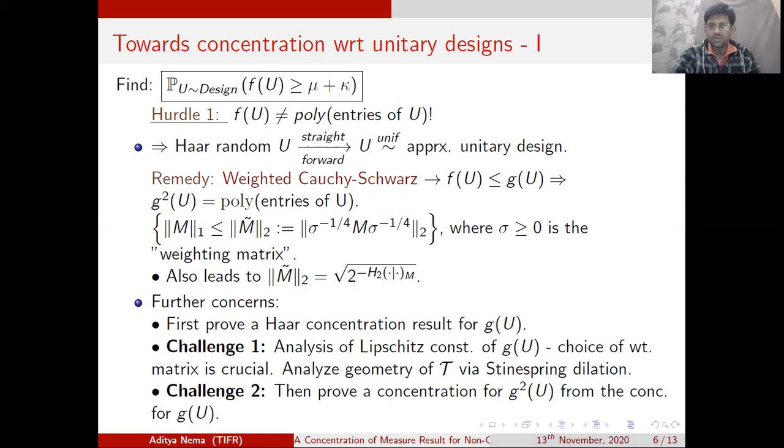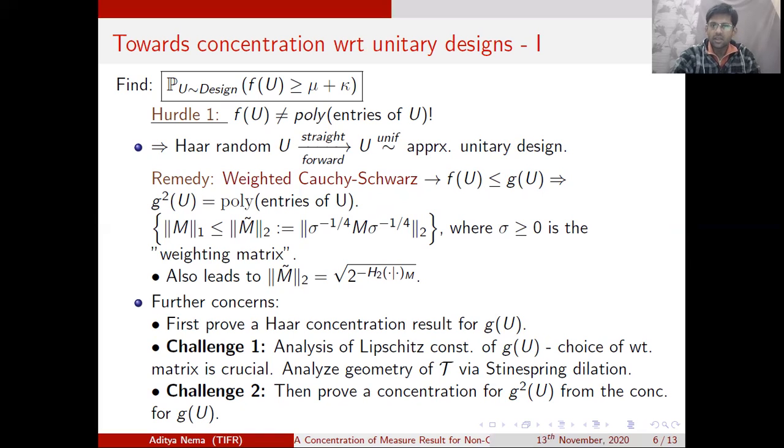So what do we need to do further? We need to upper bound f with g, as I mentioned earlier, where g will be defined in terms of the Schatten-2 norm. If you look at the square of the Schatten-2 norm, which is the function g squared in this case, then it is indeed a balanced degree-2 polynomial in the entries of U. So there is hope of applying Lowe's technique and coming up with concentration for the function f, if we can upper bound f with g squared. Okay, but let us move to the concerns.